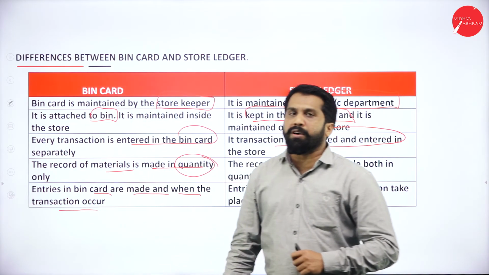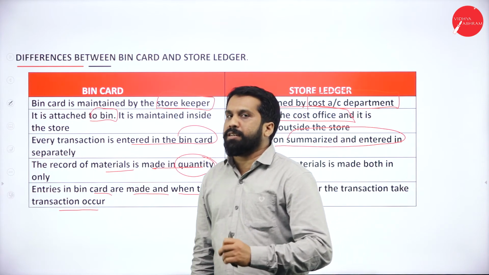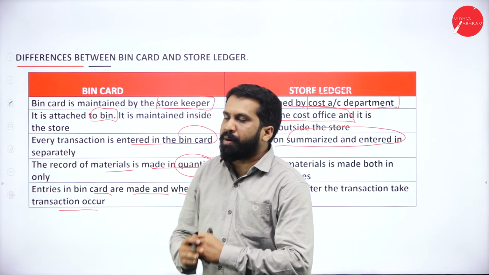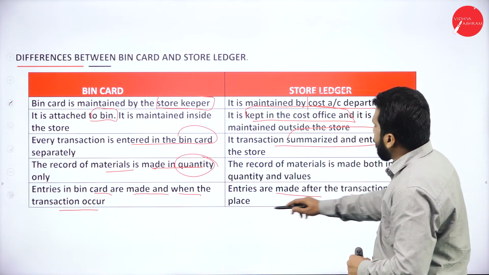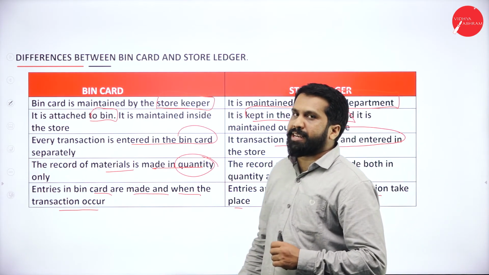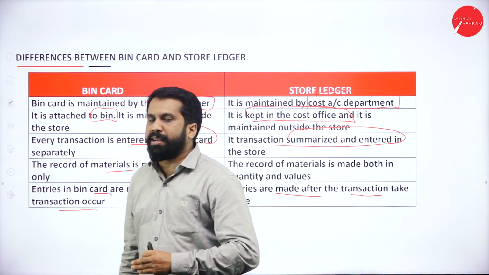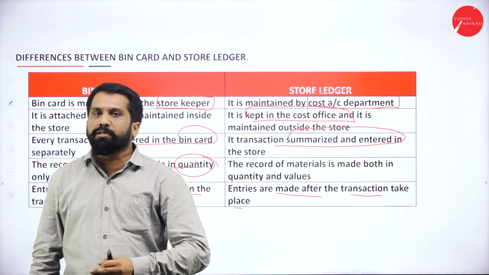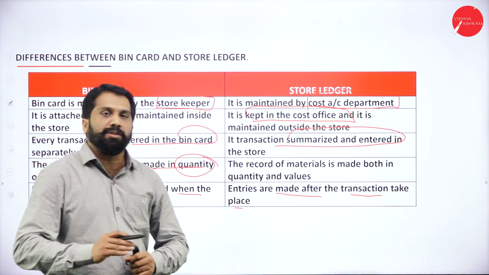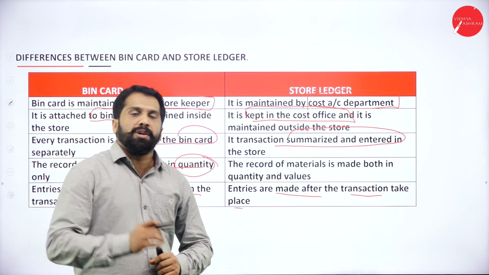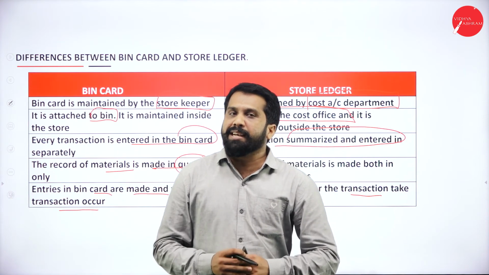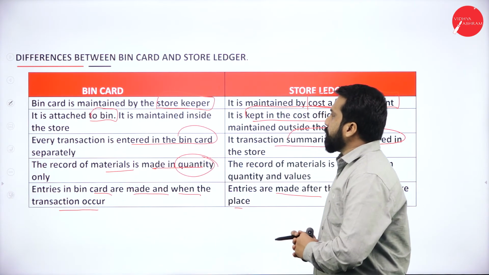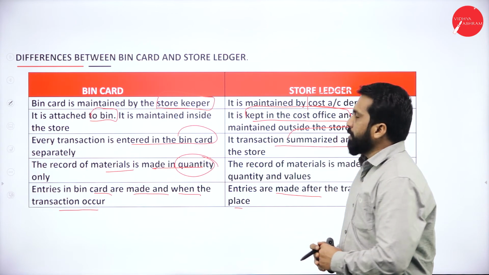Next, entries in the bin card are made when the transaction occurs. Normally, whenever a transaction occurs, you have to make an entry. But in the store ledger, entries are made after the transaction takes place. Why? Because for the store ledger, whatever happened today, you can enter tomorrow also. But for the bin card, as soon as the transaction happens, you have to be active and do it there itself. These are the major differences between bin card as well as store ledger.